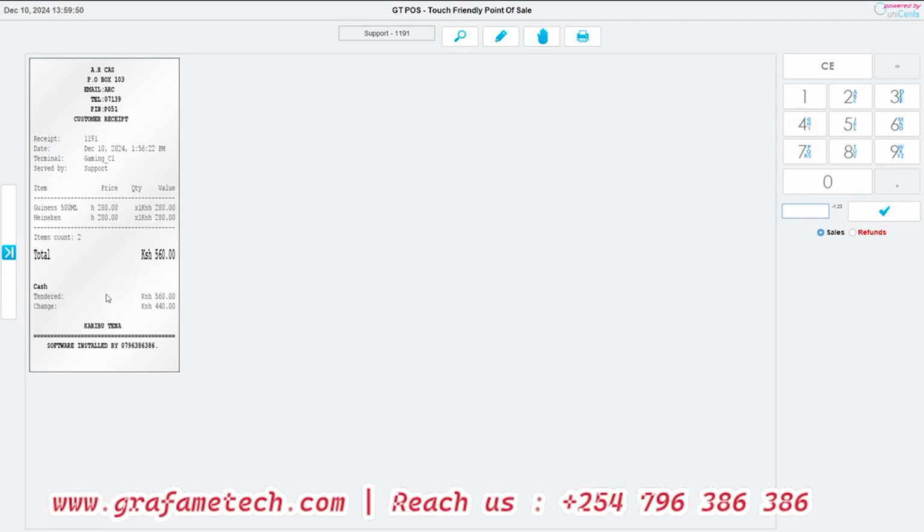If you also want this receipt to capture or maybe print the tax details, maybe this is what you are charged, total exclusive of VAT is supposed to be this, and inclusive of VAT is supposed to be this. We can also configure the same receipt to capture that, to handle the issues of KRA and avoid being on the wrong side. But with this, as I'm saying, this receipt is fully customizable. If you don't need it, we still have an option of not activating it.